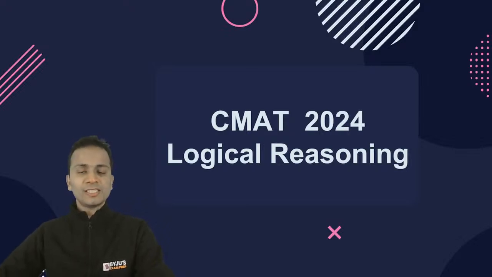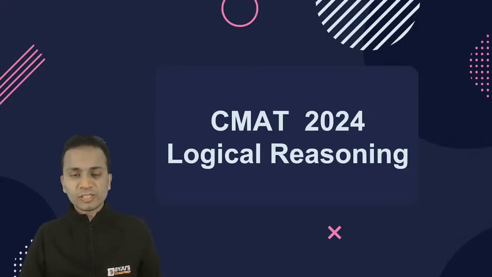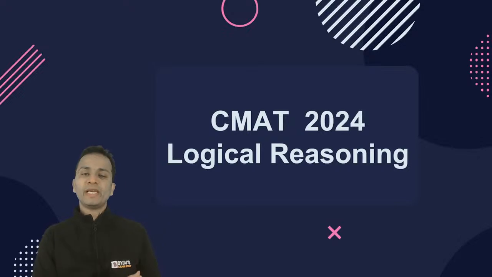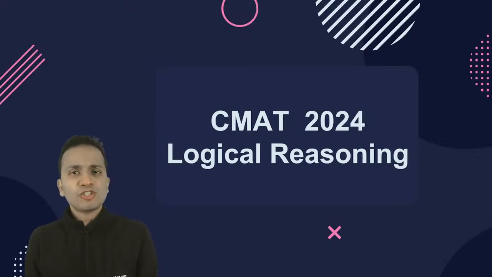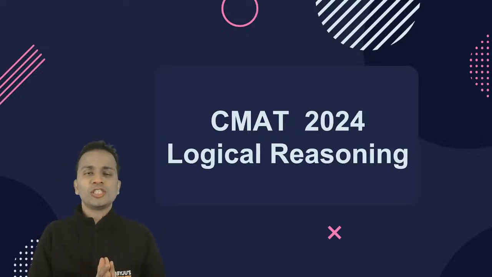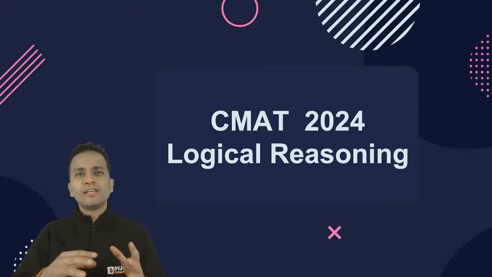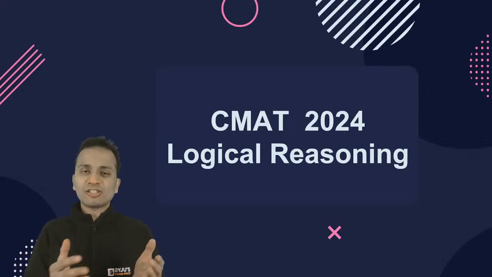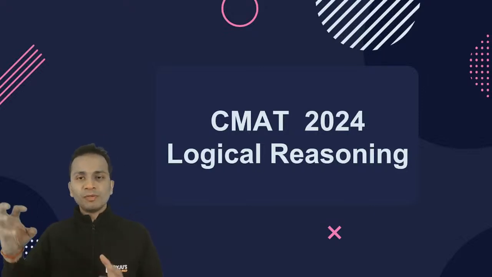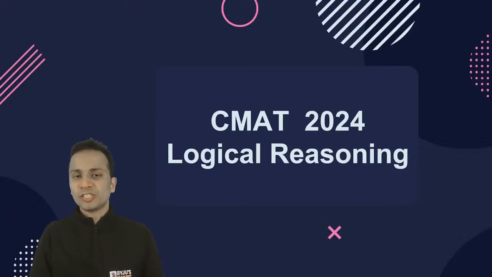Quickly join in, settle down, and be ready to solve some questions that you may expect in CMAT. If I talk about the logical reasoning section of CMAT, you may see questions from different categories.